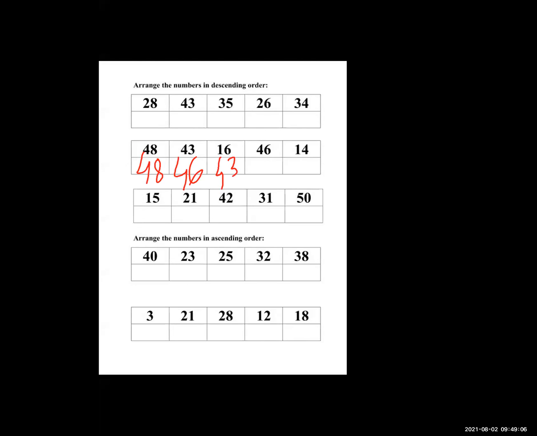Which is the smaller number than 43? 16. Yes, Parthi. And which is smaller than the 16? 14. Very good. So this way we go from the biggest number towards the small number. It is called a what, Parthi? It is called descending.